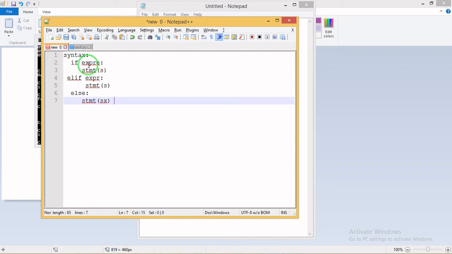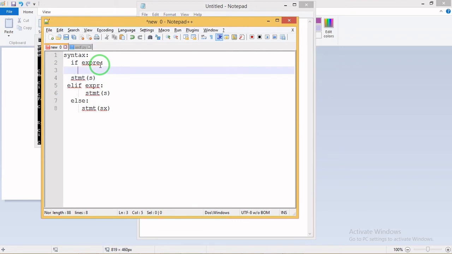Now I'll show you how a nested if works. A nested if is nothing but an if inside an if. After the expression and statement, here I have another if statement with an expression.